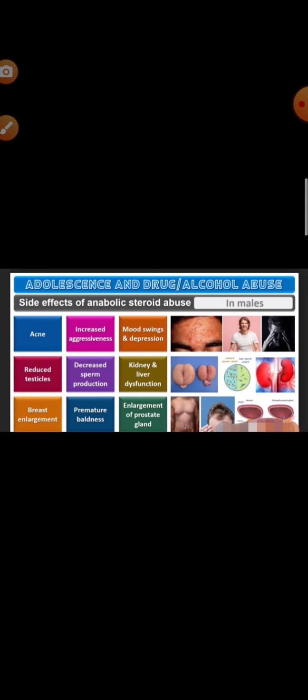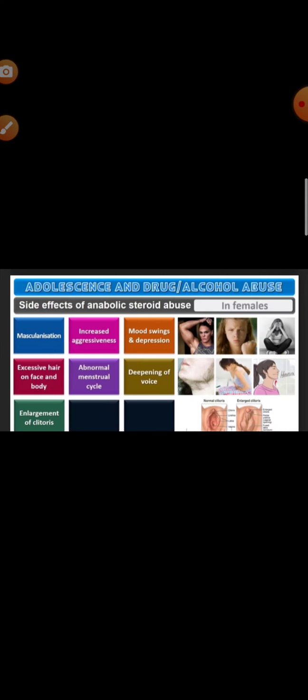Clear. Now in males, you can see what side effects take place. This is given properly. And also in females, what side effects take place due to alcohol abuse.